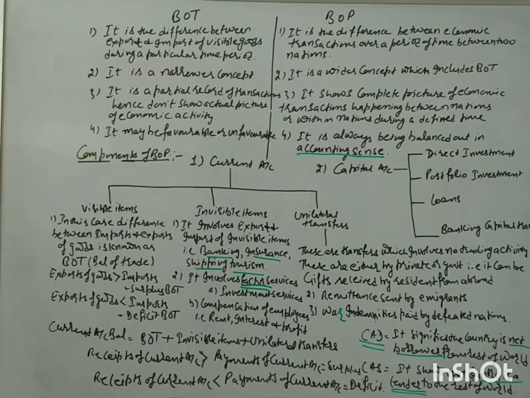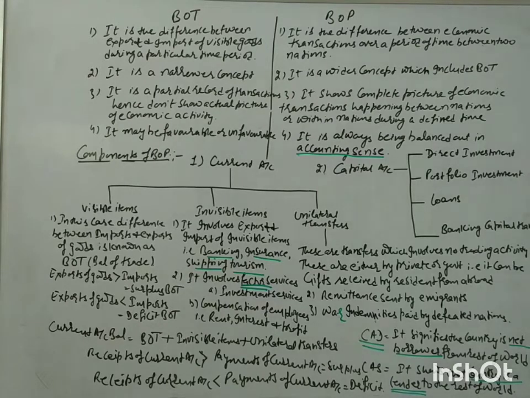Now moving over to the capital account. Okay. Now the capital account is bringing money through four different ways. One is direct investment, another is your portfolio investment, third one is your loans and borrowings from international organizations, and then there are your banking transactions.